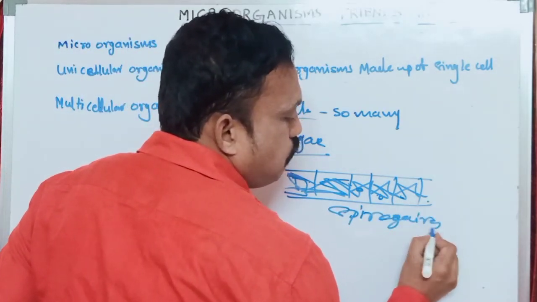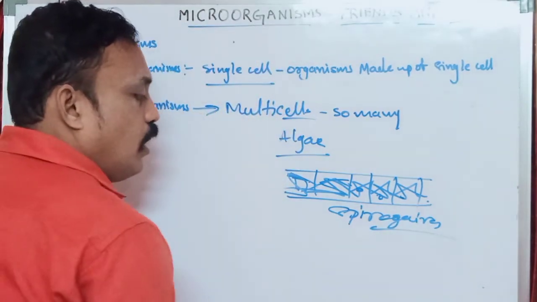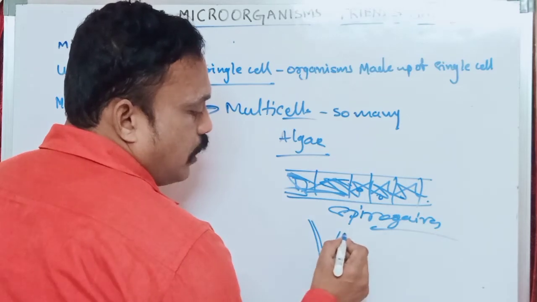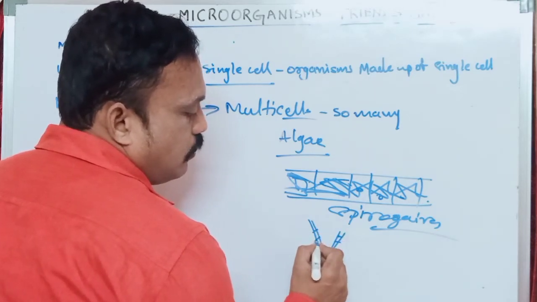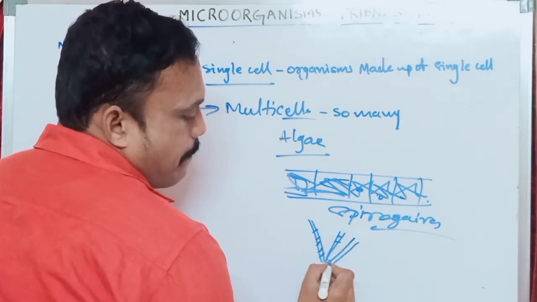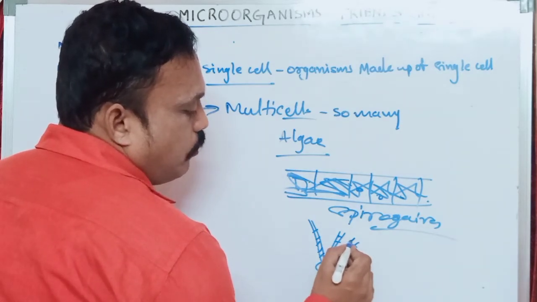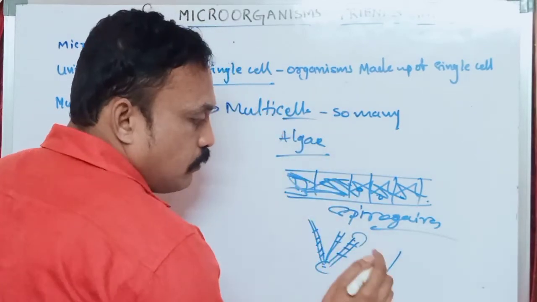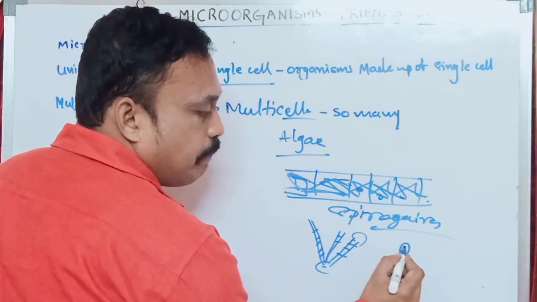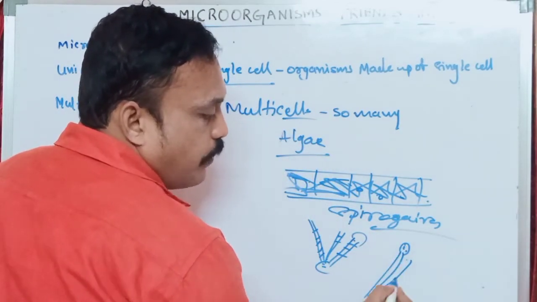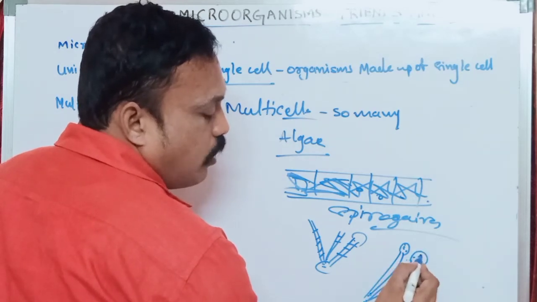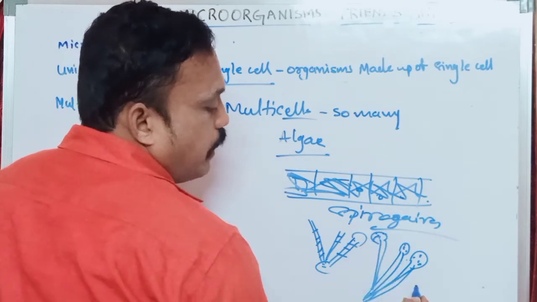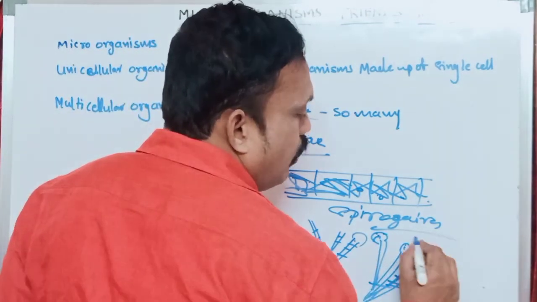It is made up of many cells. Even Penicillium notatum, which is a fungus, and Rhizopus, the bread mold, are also multicellular organisms.